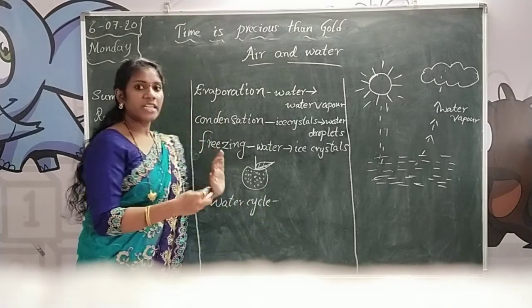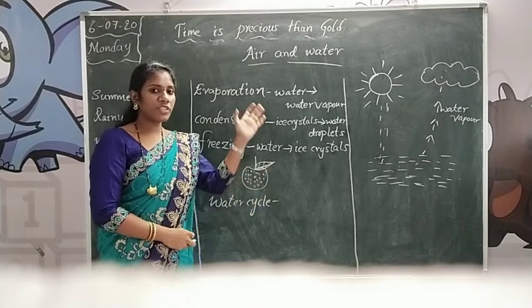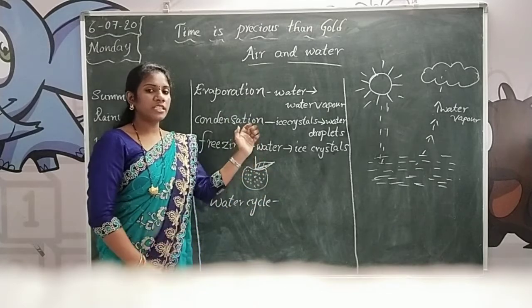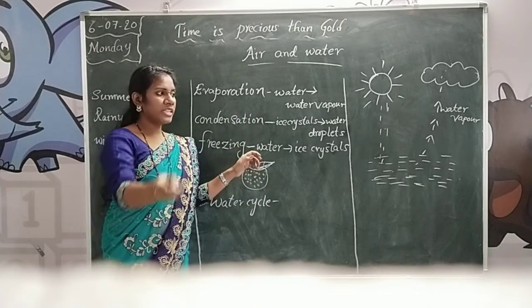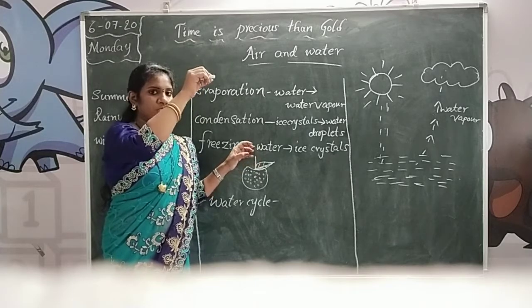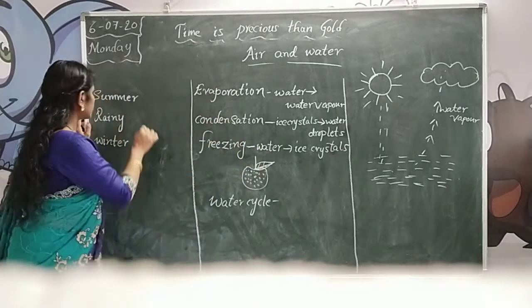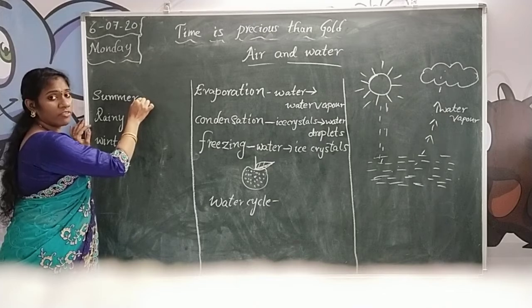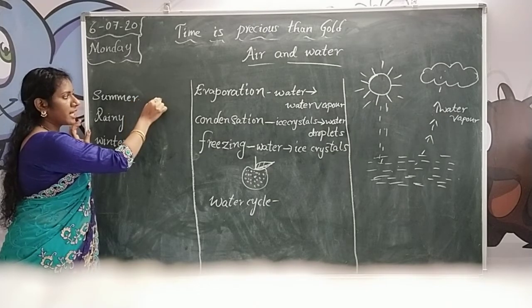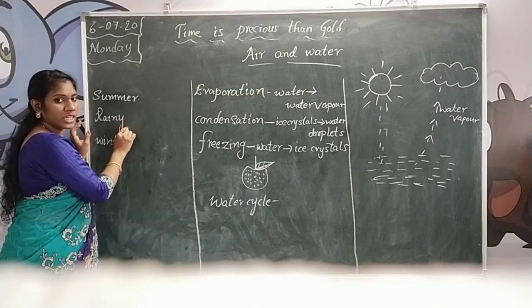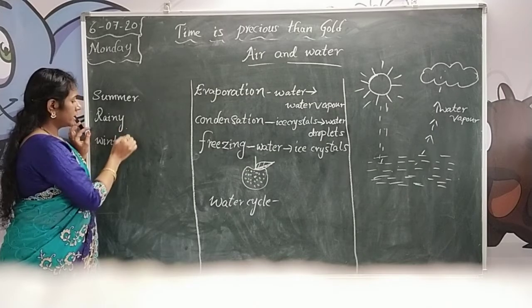Water cycle means, in our nature, the process of evaporation and condensation, and the rain will form. Okay, it is the cycle. So after summer, the water changes into clouds, and the clouds can form into rain. And after that, the rain.